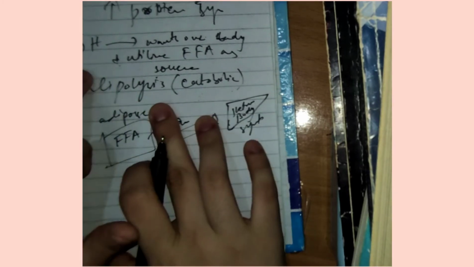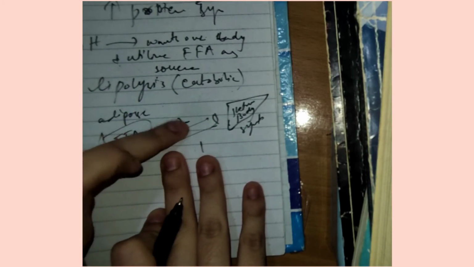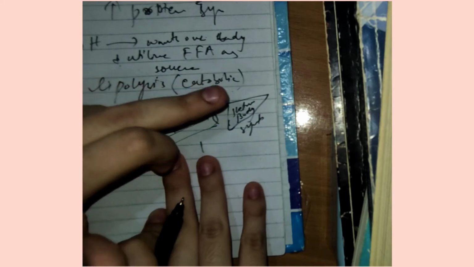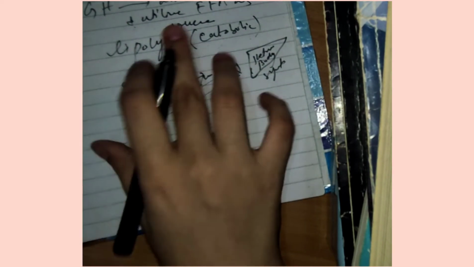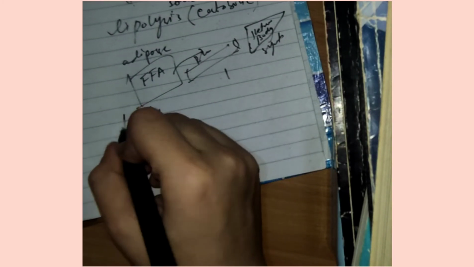Because what is the function of growth hormone? It mobilizes the free fatty acids from the adipose tissue into the bloodstream, and when these free fatty acids enter the liver, they will cause ketone body synthesis. So this is the role of growth hormone: it utilizes free fatty acids as a source of energy. Now consider a condition in which growth hormone is secreted in excess, right?